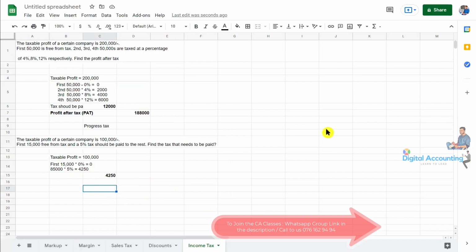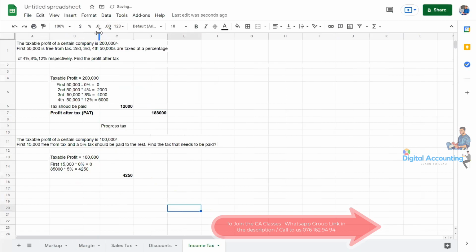Did everyone understand these two questions well? It is related to income tax. Are you all right? My dears, we can't spend more time here because we need to use these concepts in the next chapters. That's why we are learning here.